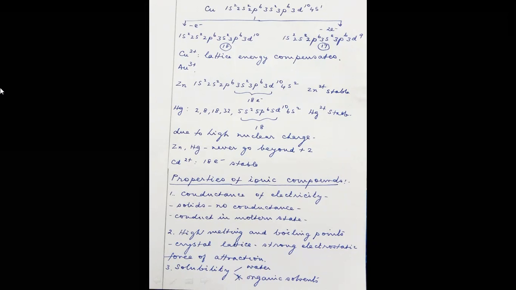Water is a very good polar solvent, so water is able to dissolve ionic compounds, whereas organic solvents, for example benzene, toluene, or any other non-polar solvents, are not able to dissolve ionic substances. So the third property is solubility. The substances can be dissolved by water or, in general, polar solvents. Up to this point we discussed in the last class.